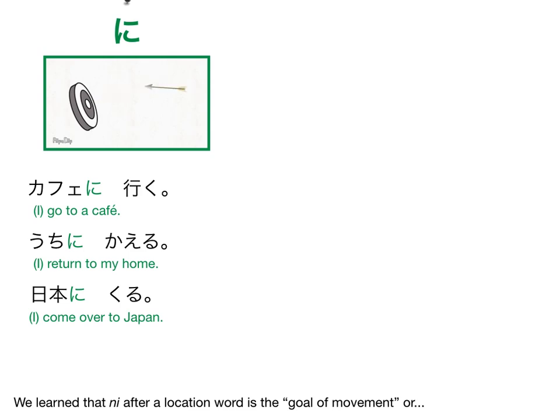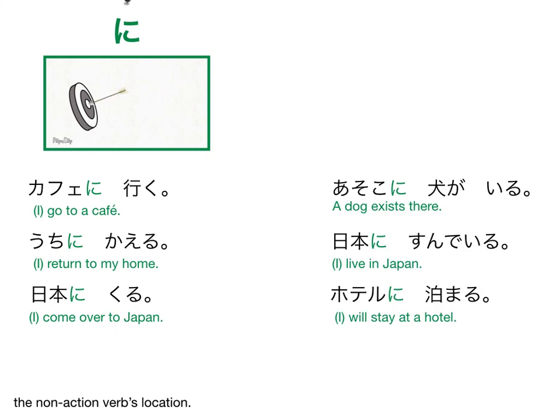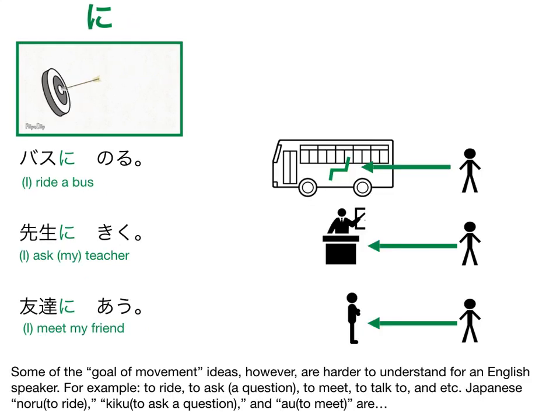We learned that ni after a location word is the goal of movement, or the non-action verb's location. Some of the goal of movement ideas, however, are harder to understand for English speakers. For example, to write, to ask a question, to meet, or to talk to.